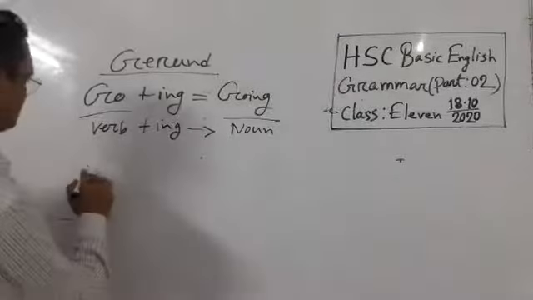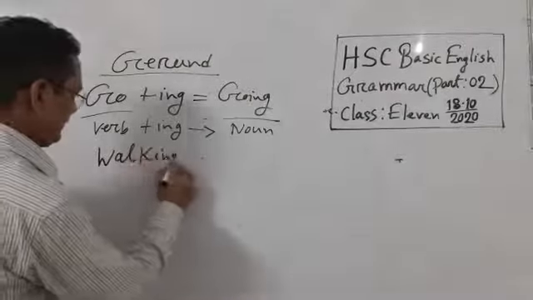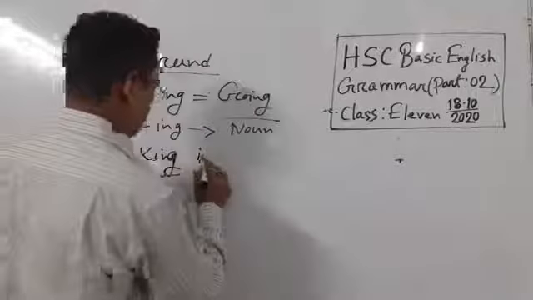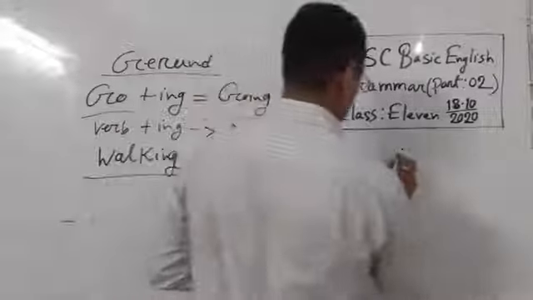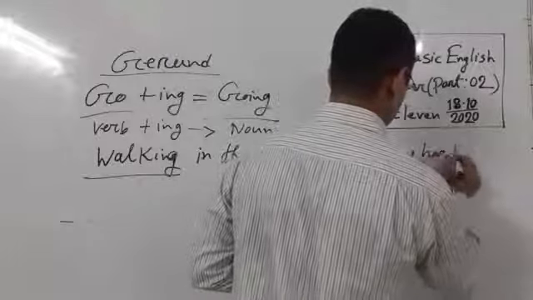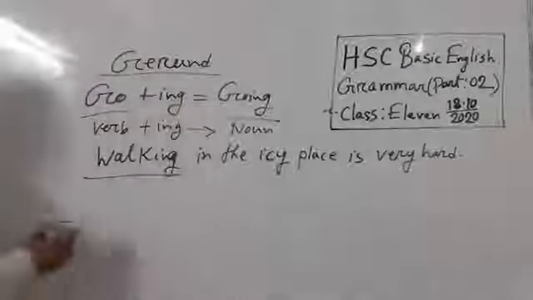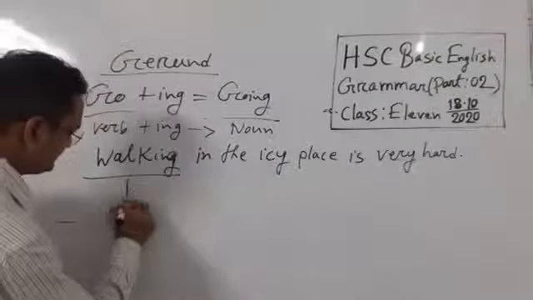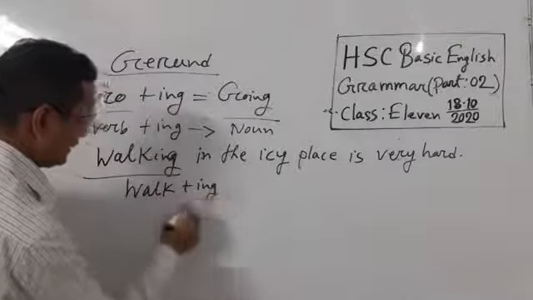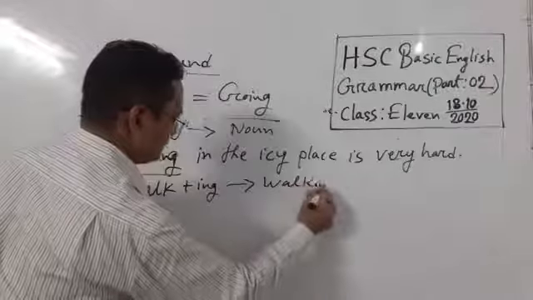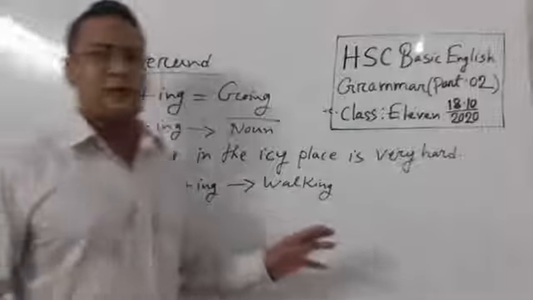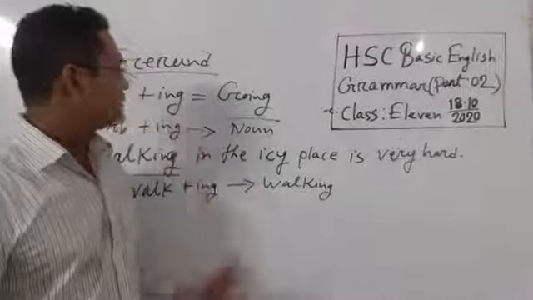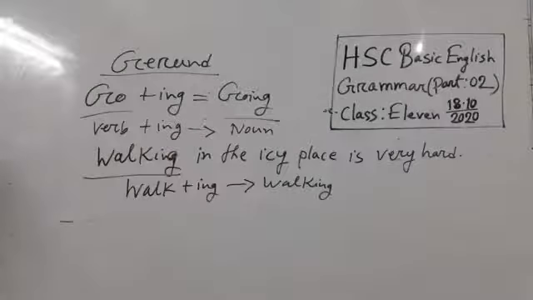Suppose like walking in the icy place is very hard. In this line, walking, walk and ing, walking. Okay. So when we add ing with the base form of verb, that means with the present form of verb, then it is called gerund. So am I clear about gerund? There are a lot of gerunds.